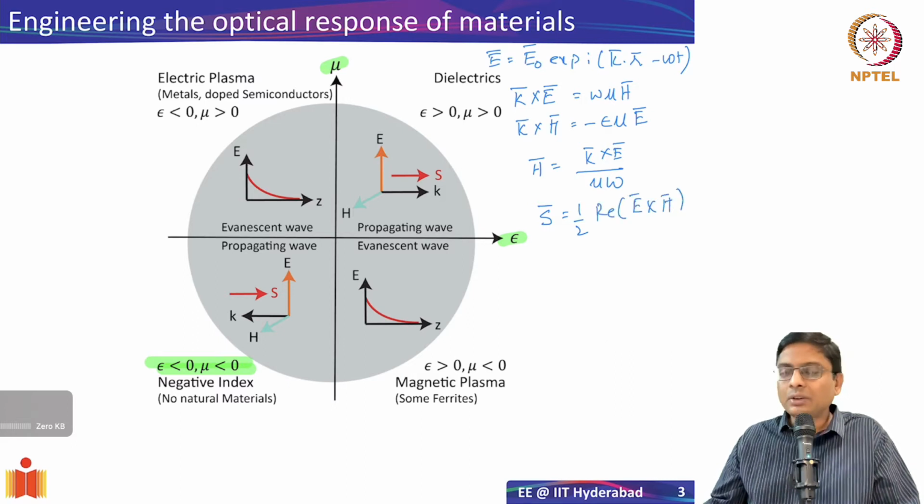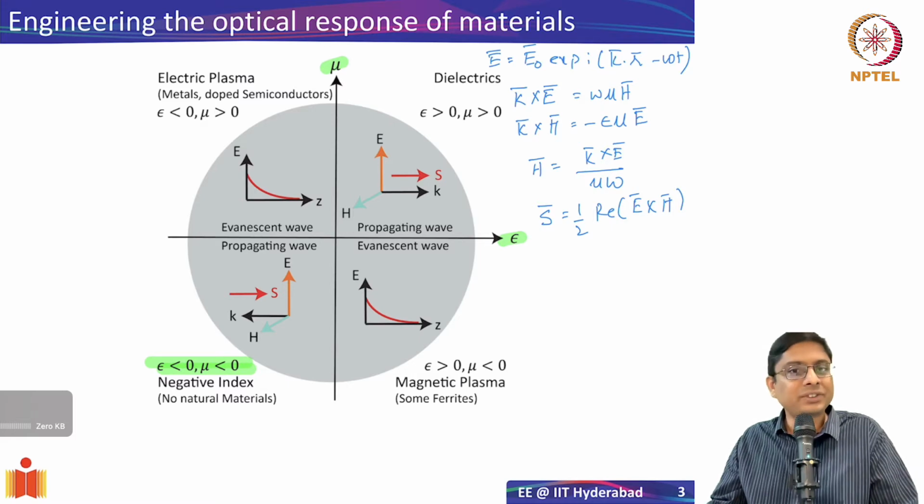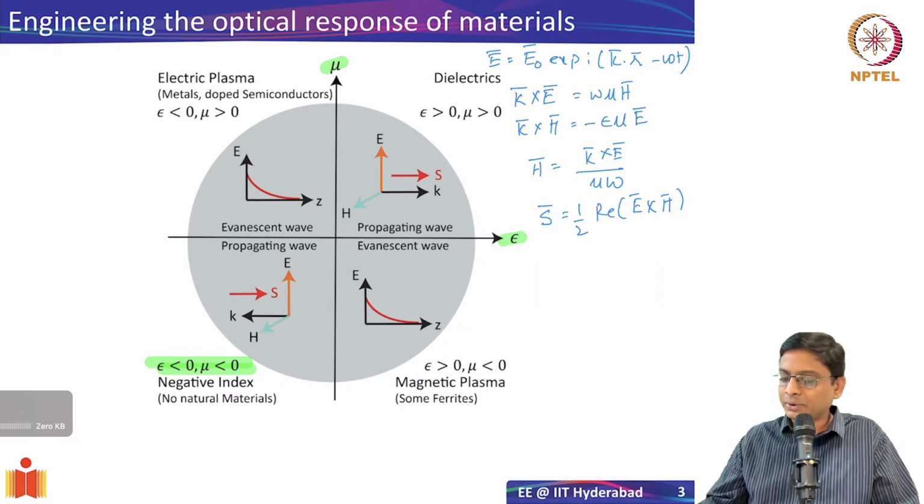Okay. So now if you have a regular material, what is the Poynting vector? You might have heard that the Poynting vector represents the direction of energy propagation. So what is it? If I want to find out what E cross H is, I can substitute for H. So E cross H is going to be E cross, let's say, K cross E divided by mu omega.